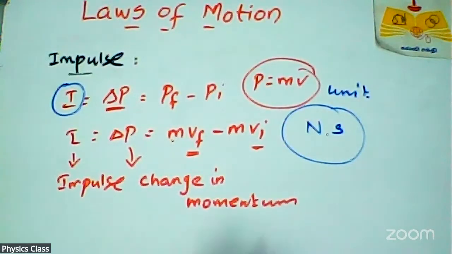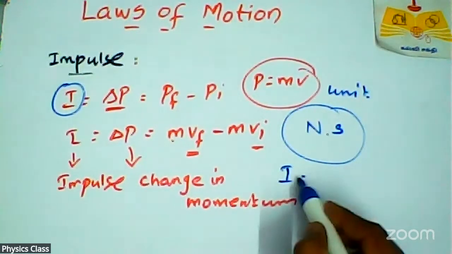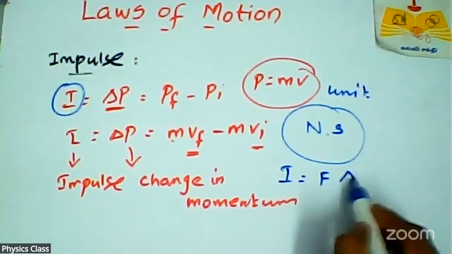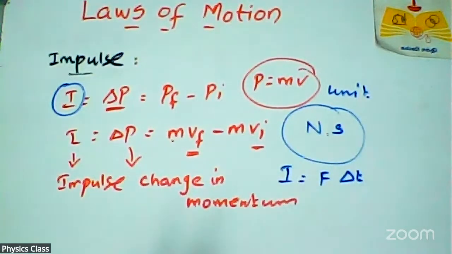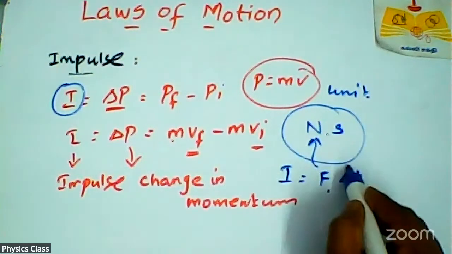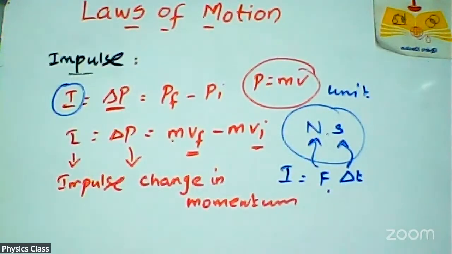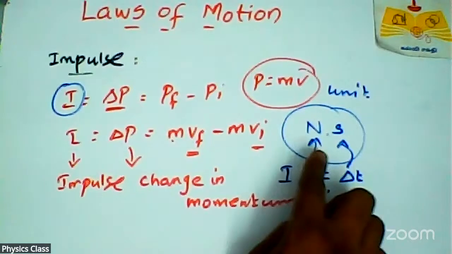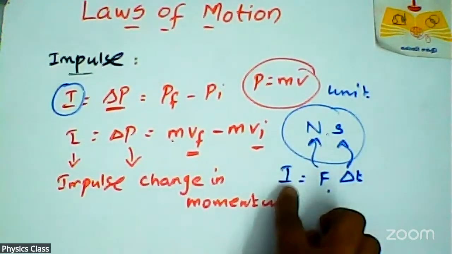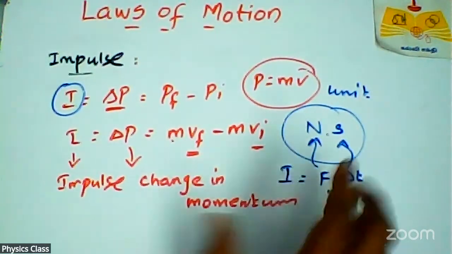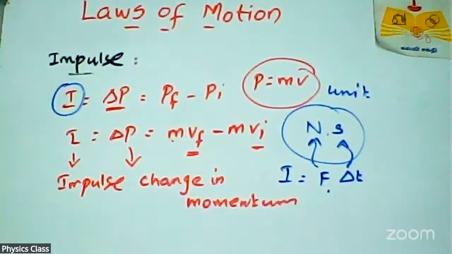Already you know that I is equal to F dot del t, change in time with force. Force is Newton, del t means time, and the SI unit for time is second. That's why I write the impulse unit as Newton second. Clear? This is the concept of impulse.